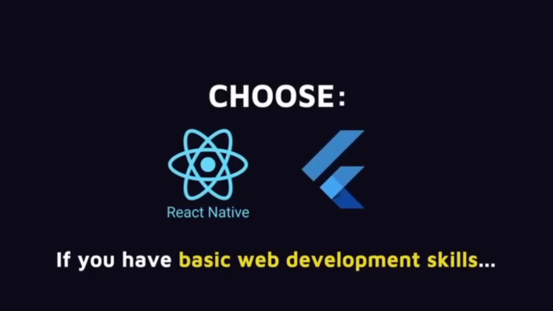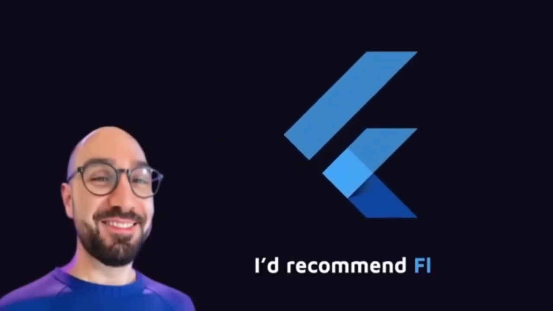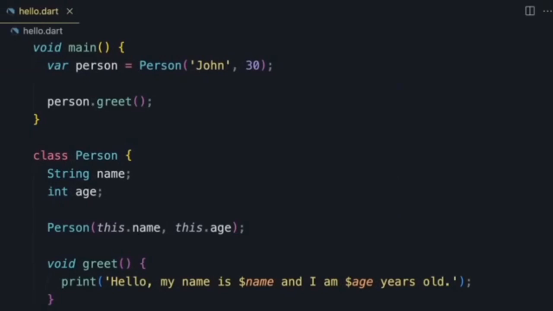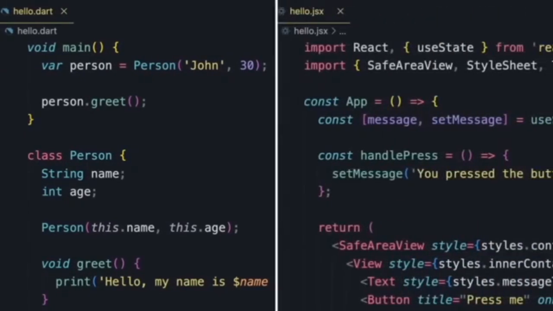If you have basic web development skills, React Native is a better route. Otherwise, I would recommend Flutter because Dart, which is the programming language that Flutter uses, is a nicer language to work with than JavaScript.